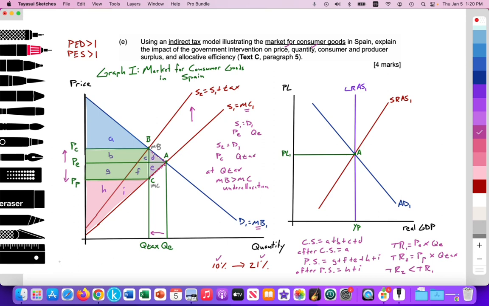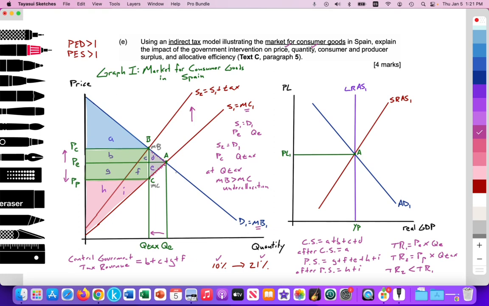What's the benefit? The central government of Spain gains tax revenue. Central government tax revenue before was less than what it will be with the increase in tax. It'll be equal to areas B plus C plus G plus F, which is the green boxed area that you see above. So the central government gains additional tax revenue to pay for the increased pensions to retired workers.